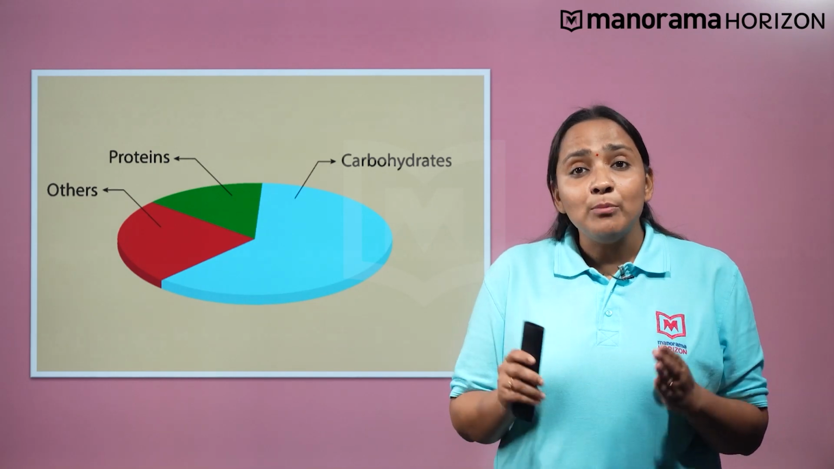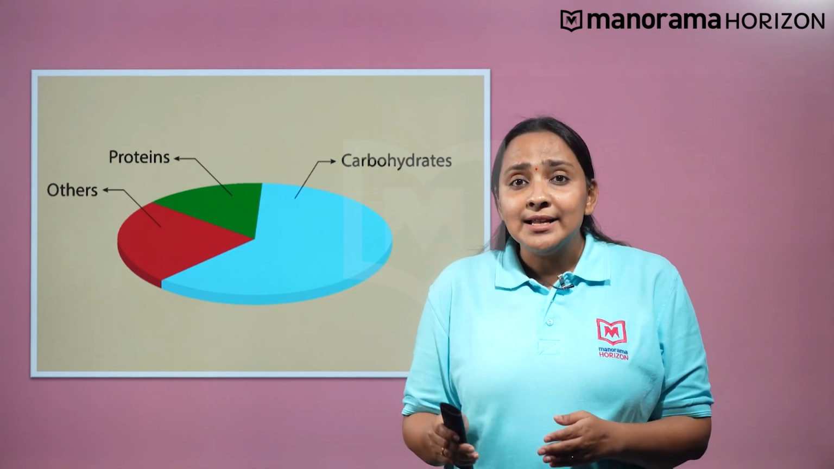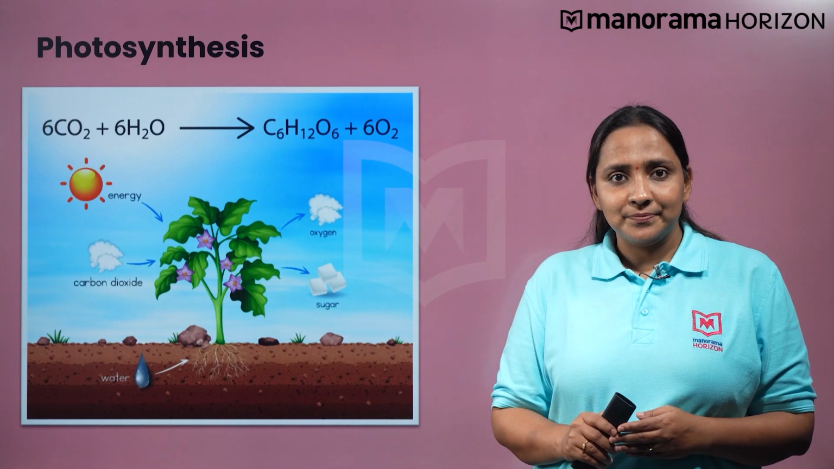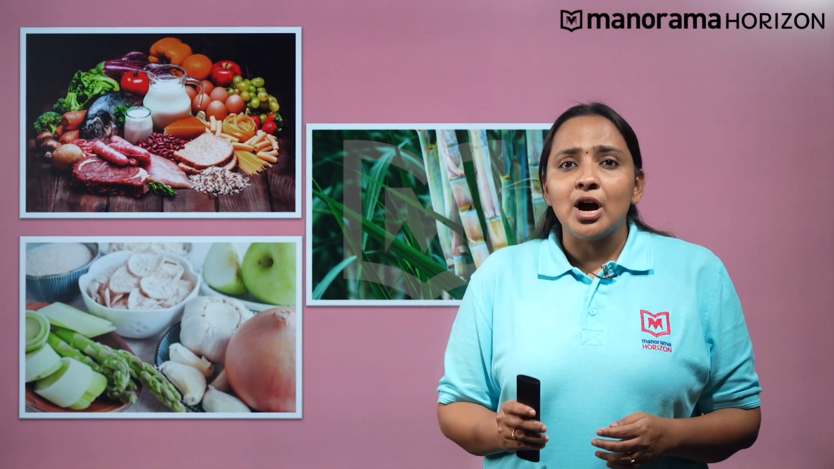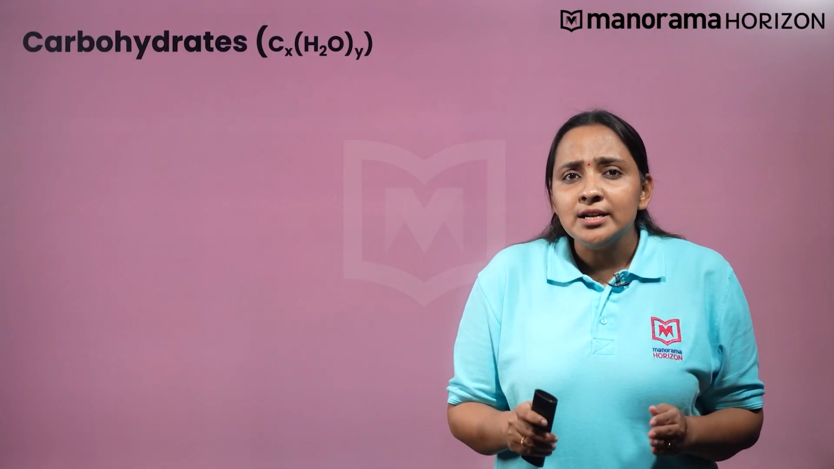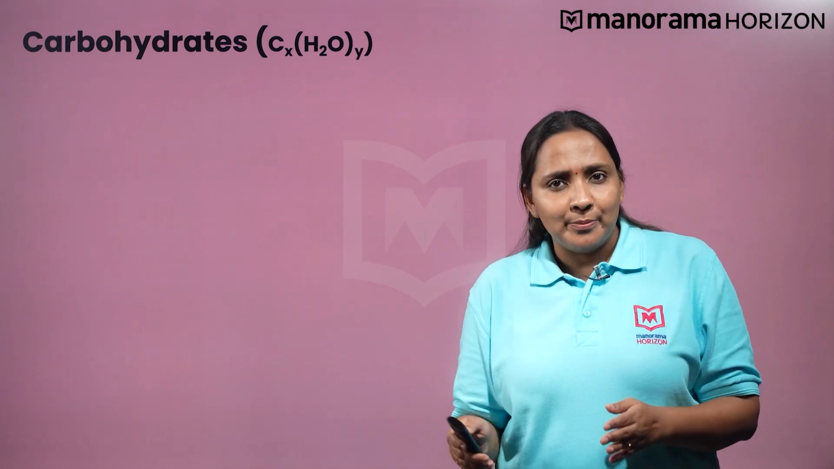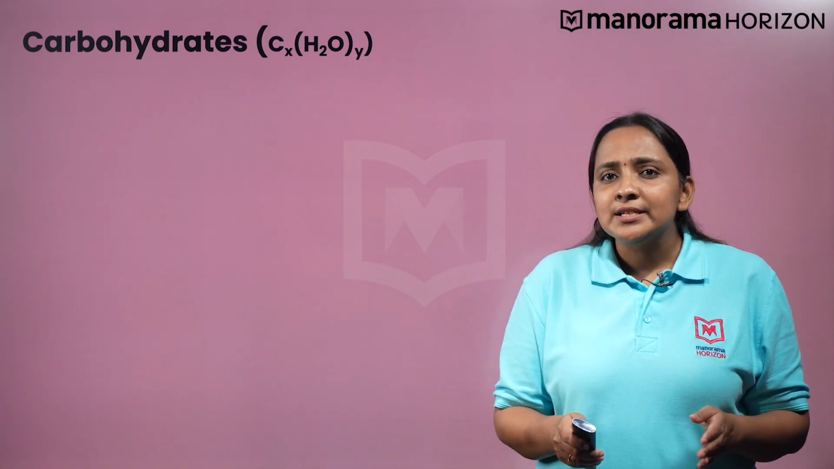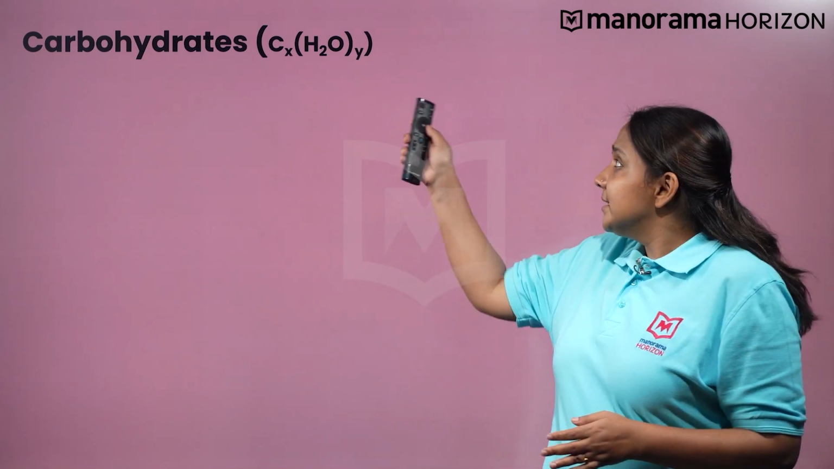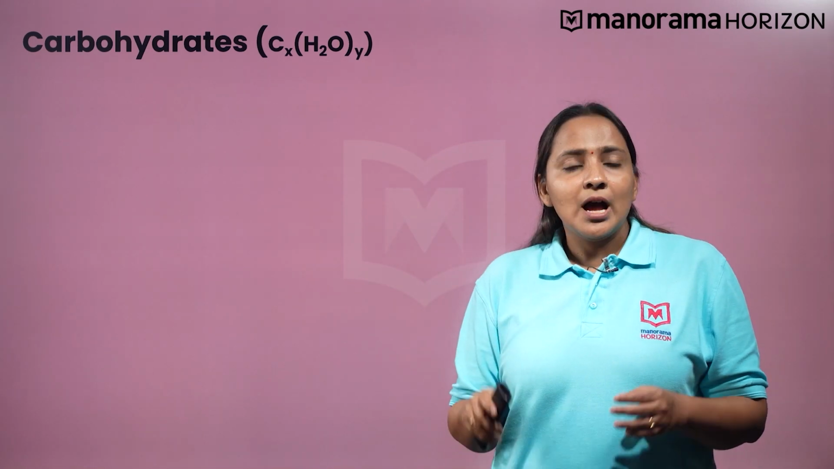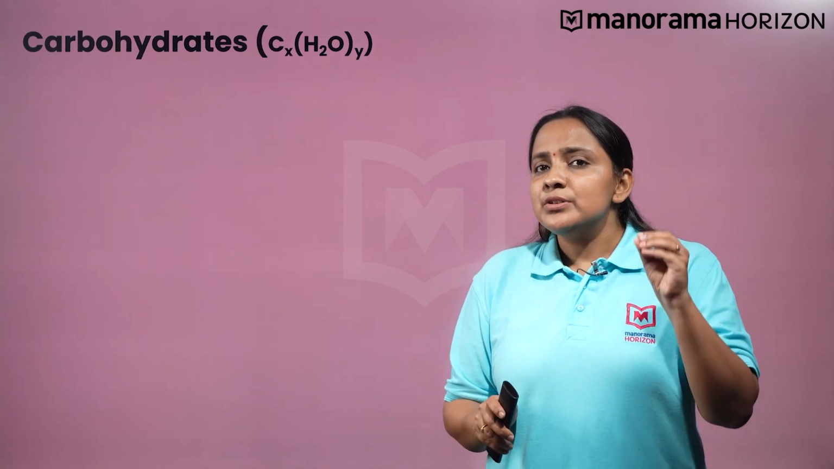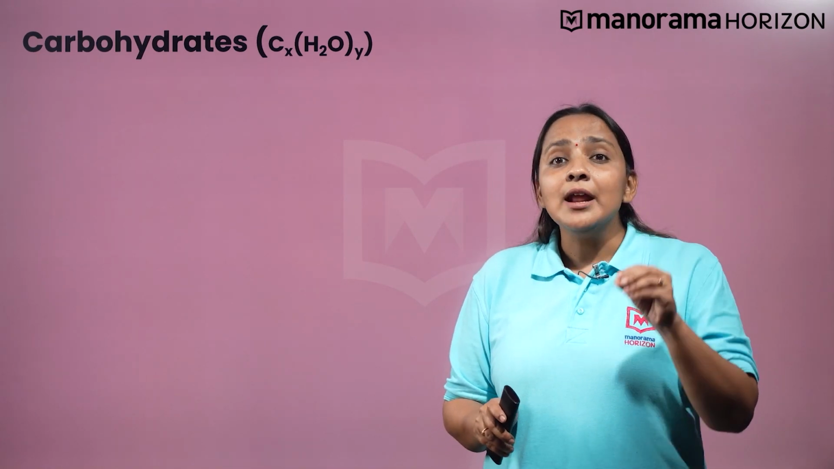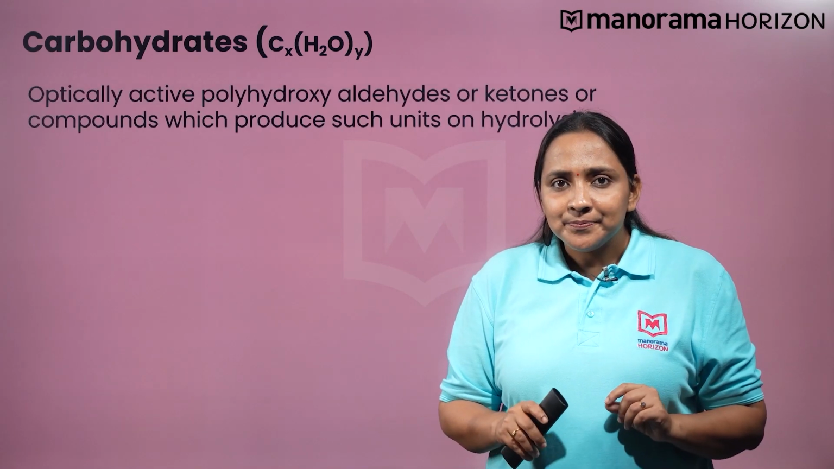In nature, carbohydrates are produced by plants during photosynthesis. Cane sugar, glucose, starch, etc. are some examples of carbohydrates. Carbohydrates were considered as hydrates of carbon. They can be represented with a general formula CxH2Oy. However, it has to be noted that whichever compounds fit this general formula are not carbohydrates.